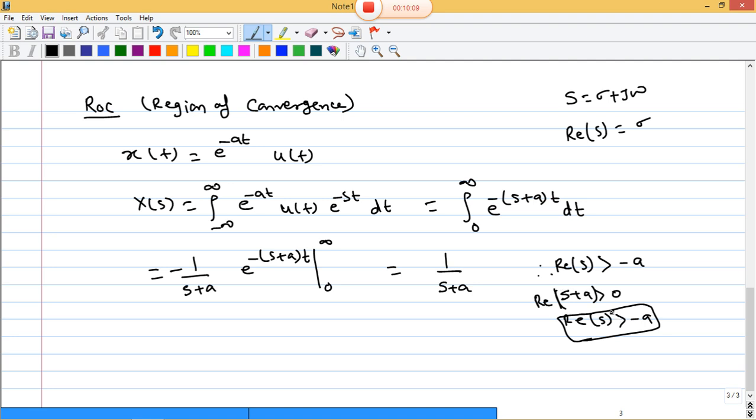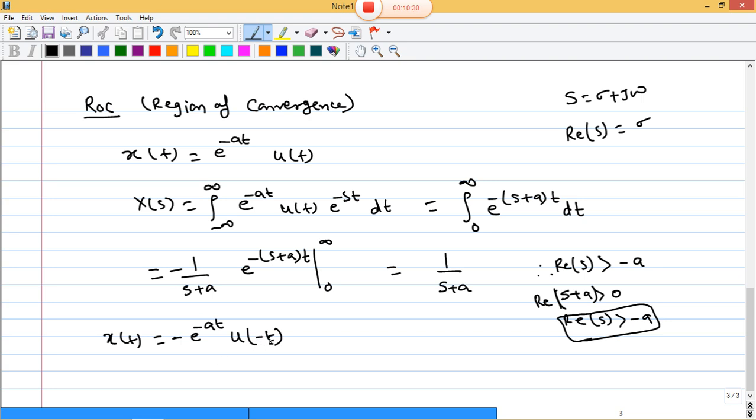In the second example, just take x of t equals minus e to the power minus a t u of minus t. So what will be the Laplace transform for this?